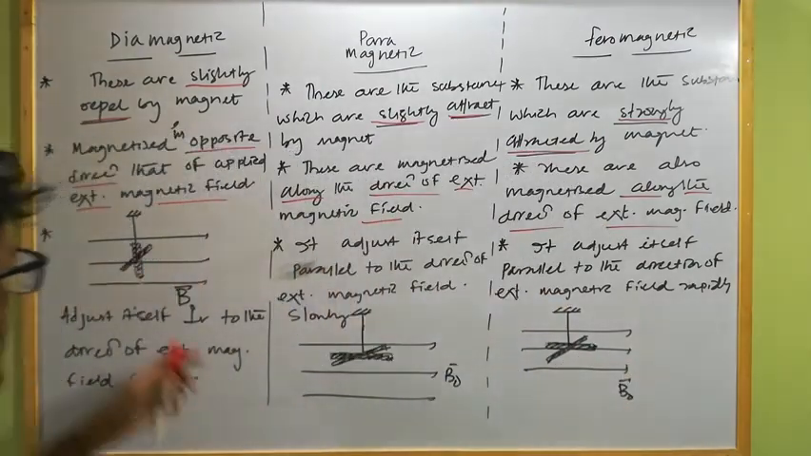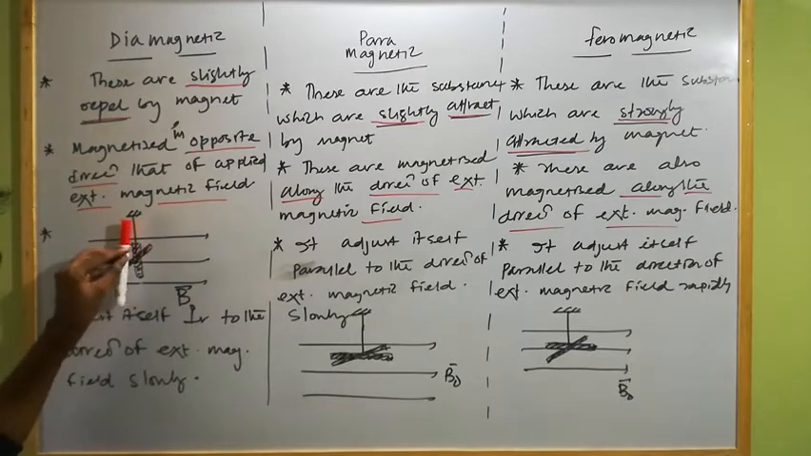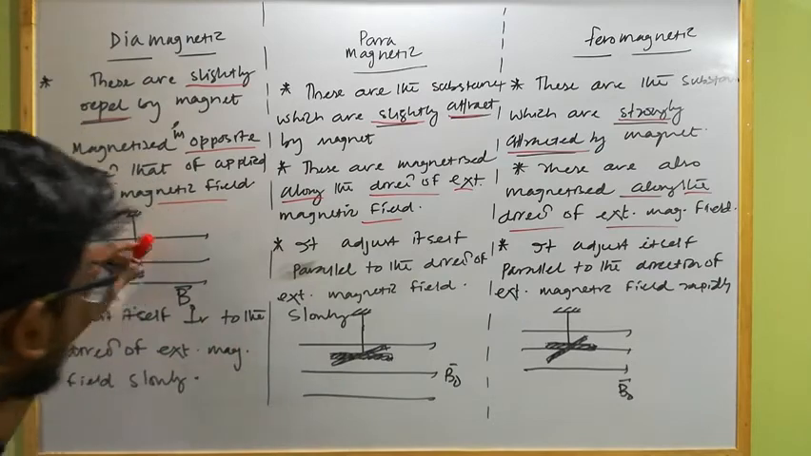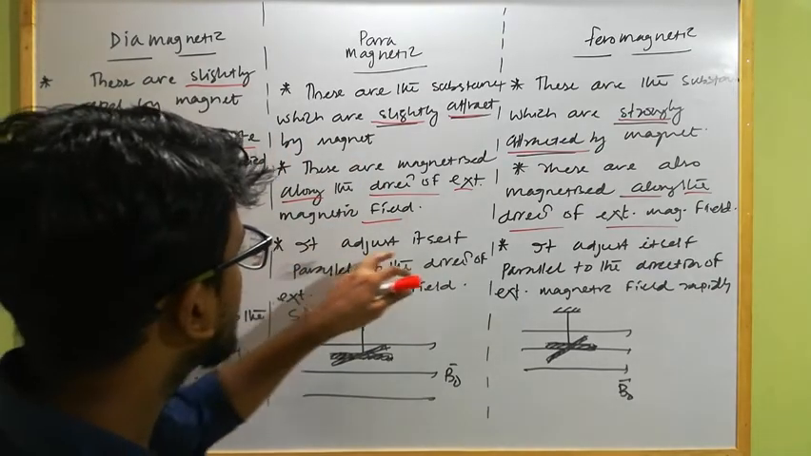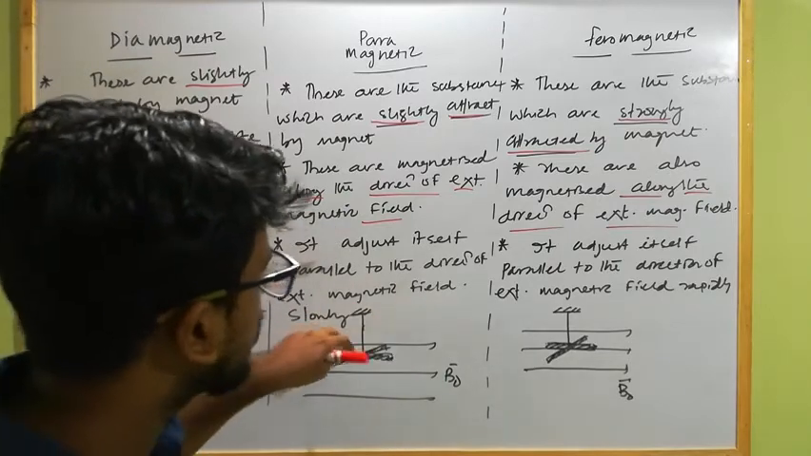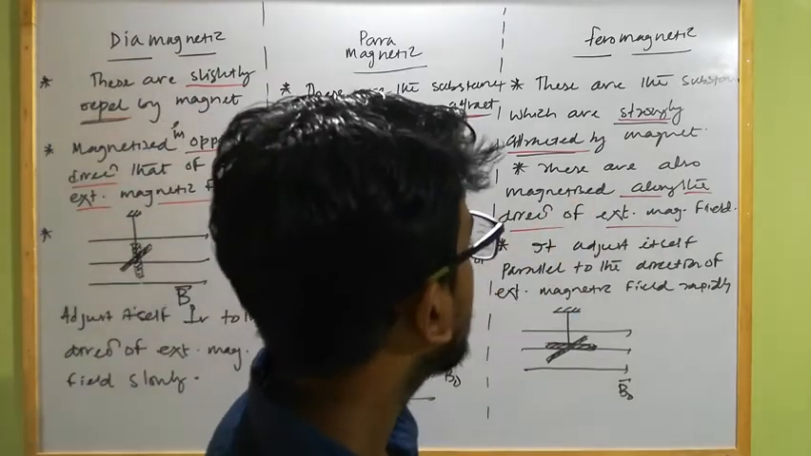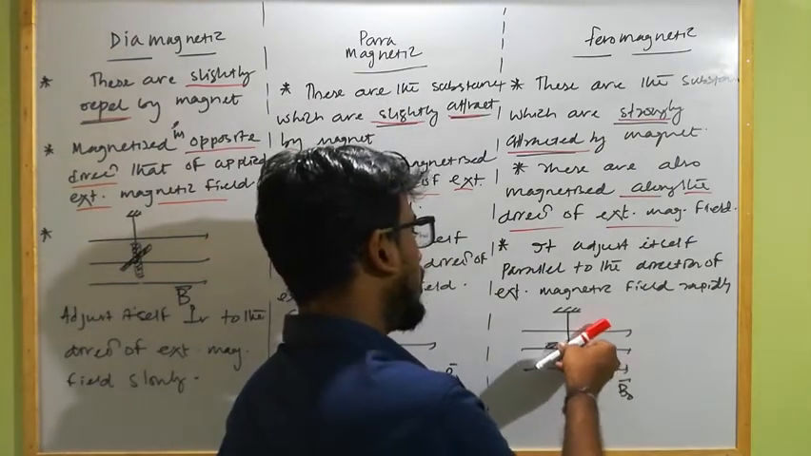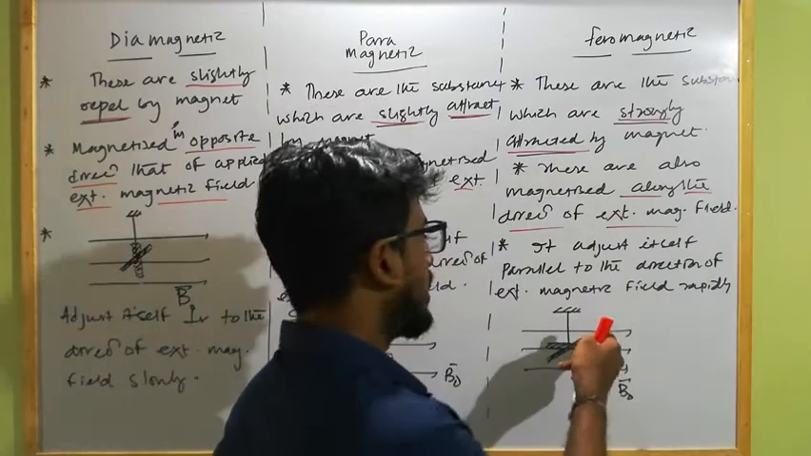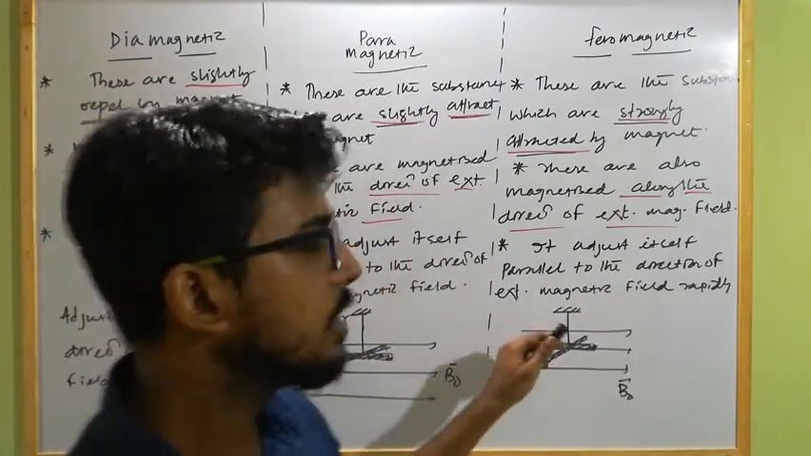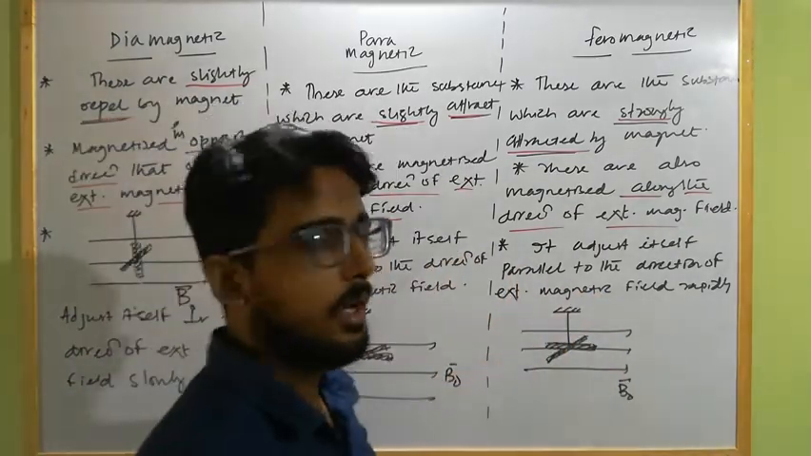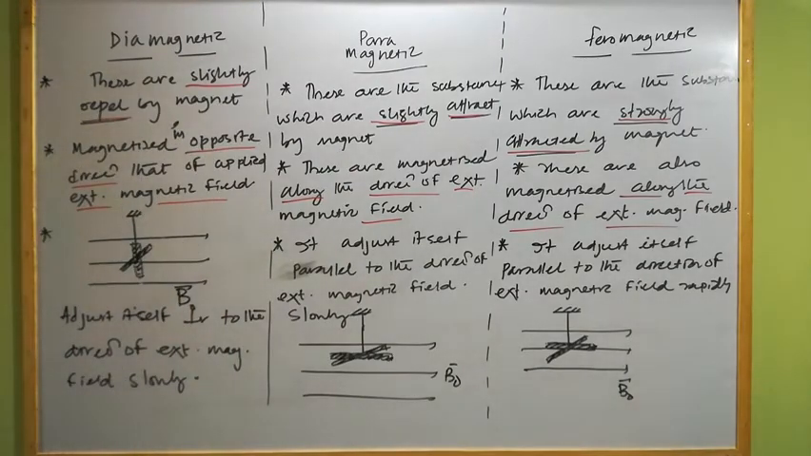Okay, so a diamagnetic substance always tries to adjust itself in a direction perpendicular to the direction of the external magnetic field, and this process is slow. Similarly, a paramagnetic substance wants to adjust itself parallel to the direction of the external magnetic field, and that process is also slow. But in the case of a ferromagnetic substance, when we allow a freely suspended ferromagnetic substance in an external magnetic field, it will adjust itself along the direction parallel to the external magnetic field rapidly, and that process is very fast. Clear? So now let's discuss some further points.